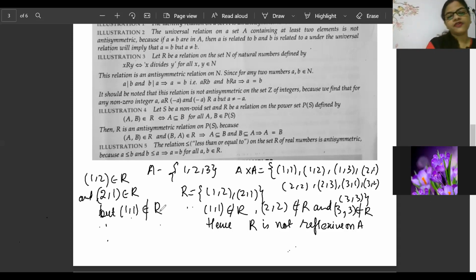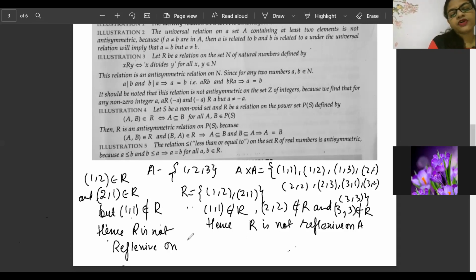Because of that, hence R is not transitive on A. Statement writing is very important. Okay, so R is symmetric only. R is not reflexive here. R is not, sorry, I wrote reflexive only. Here it will be transitive on A.